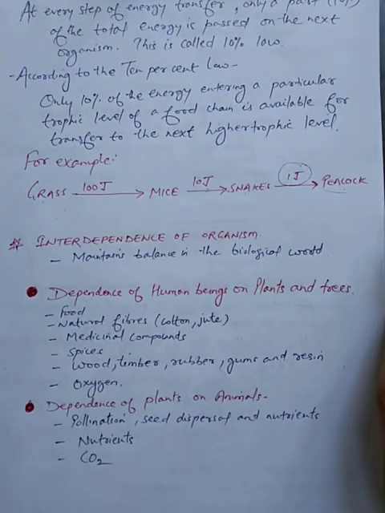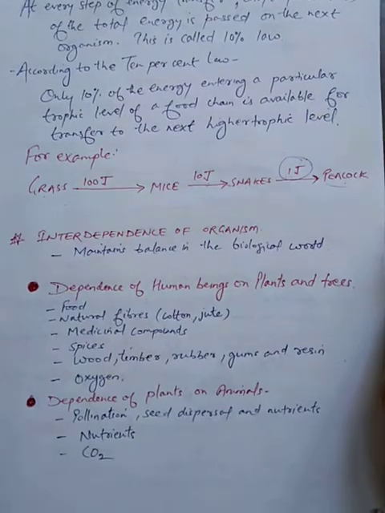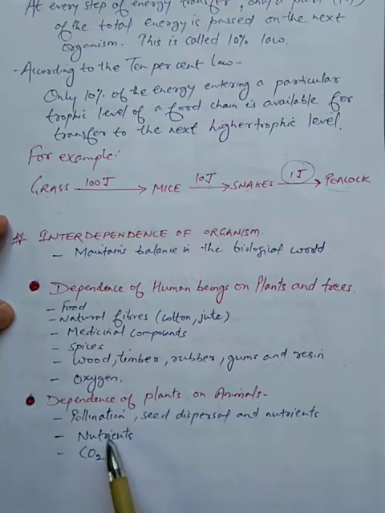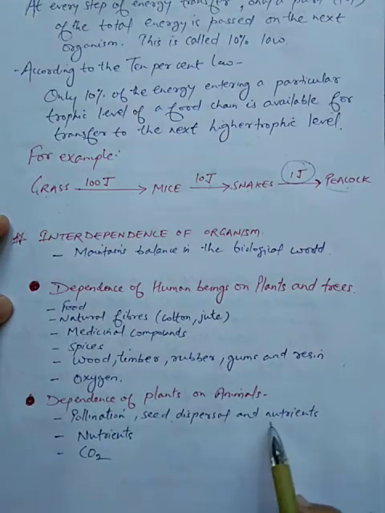So, human beings are depending on plants and trees. In the same way, the plants also depend on animals. How are they depending? You can see here. The plants depend on animals for pollination, seed dispersal and nutrients.